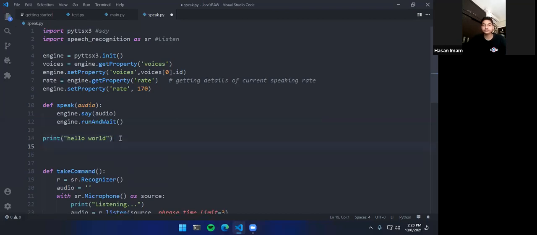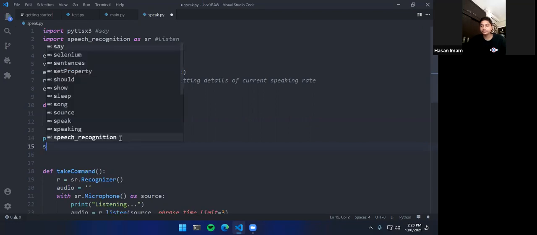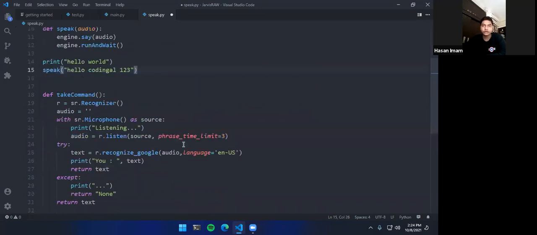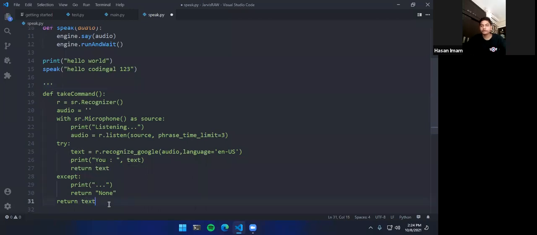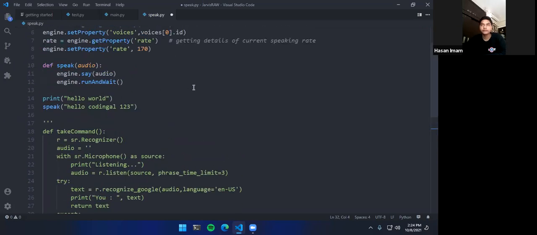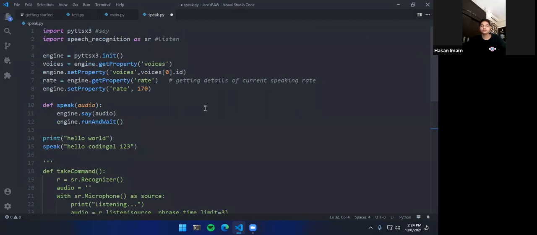And the beauty of this is, just like print, we can use our speak function to say anything we want. So let me go here. Let's say hello codingal 123. Once I run this program, it will print hello world and it will say hello codingal 123. So let me give you a live demo here. We will just comment out this one because we don't want it. All right, we have commented it out, and let me check everything is done.